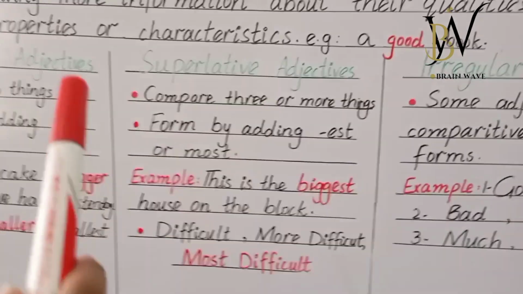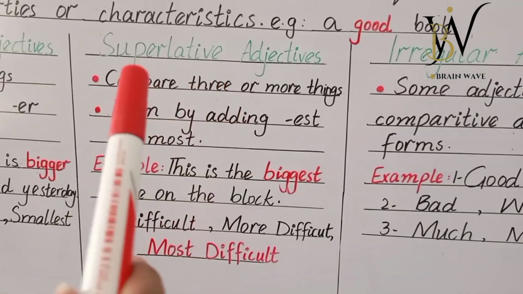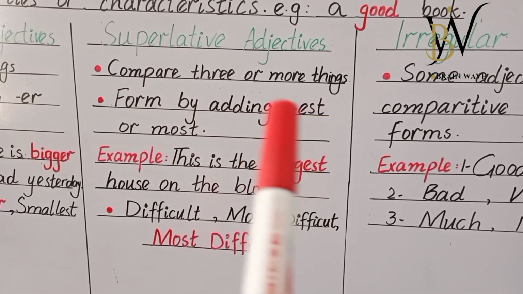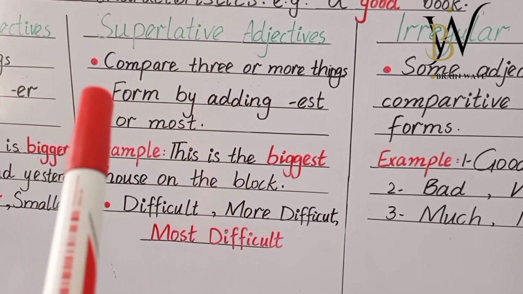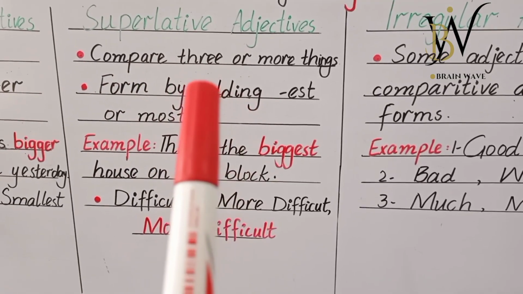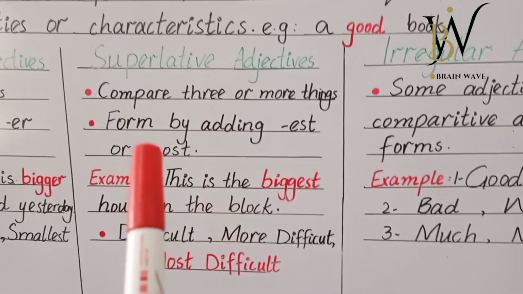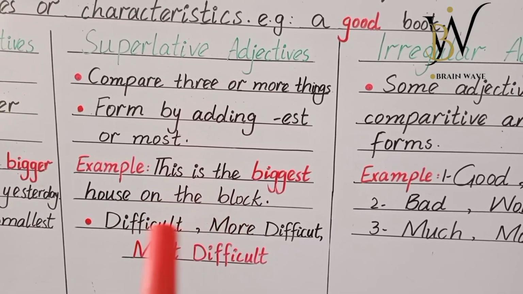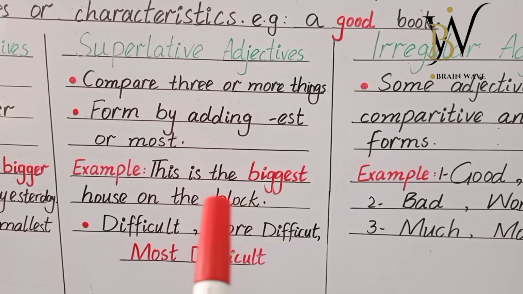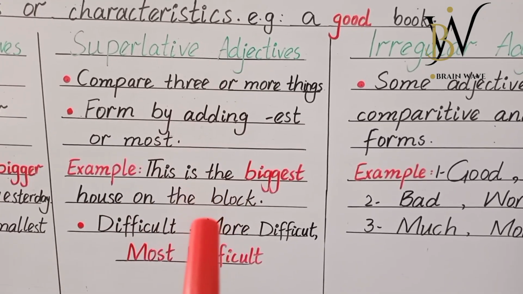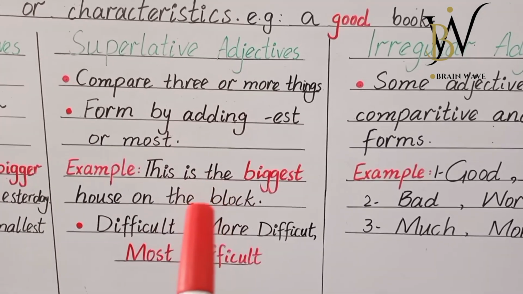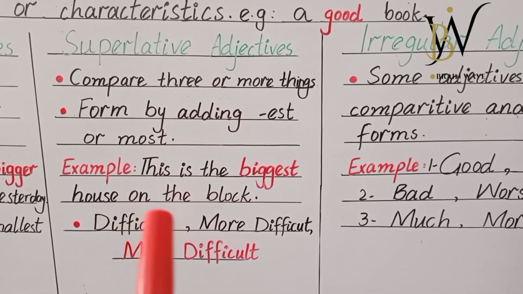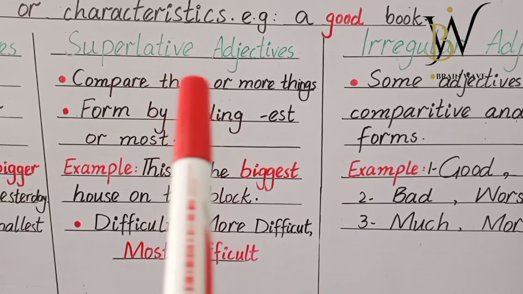So now moving towards the superlative adjectives. What are superlative adjectives? The words which compare three or more things. Students, whenever we have to compare three or more than three things, we use the superlative adjectives. For example, this is the biggest house on the block. So there are many houses in the block, not only one or two, there are more than three houses in a block. So when we are comparing more than three things, we use the superlative adjectives.